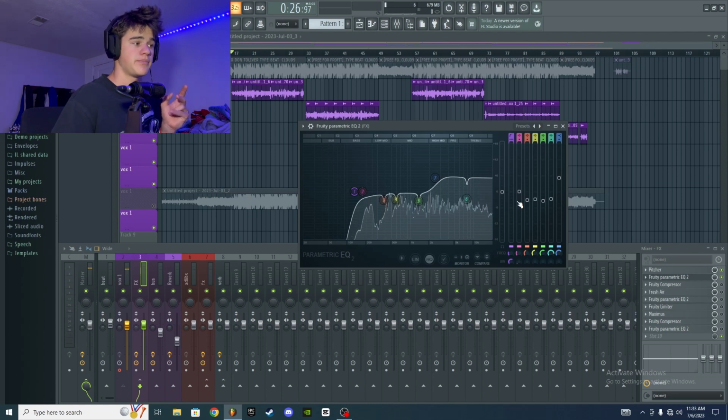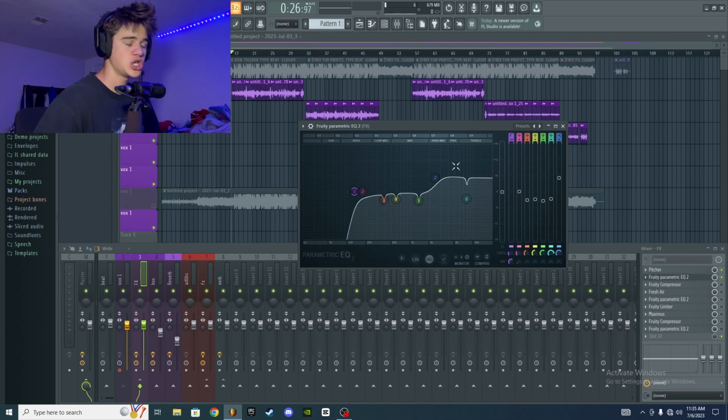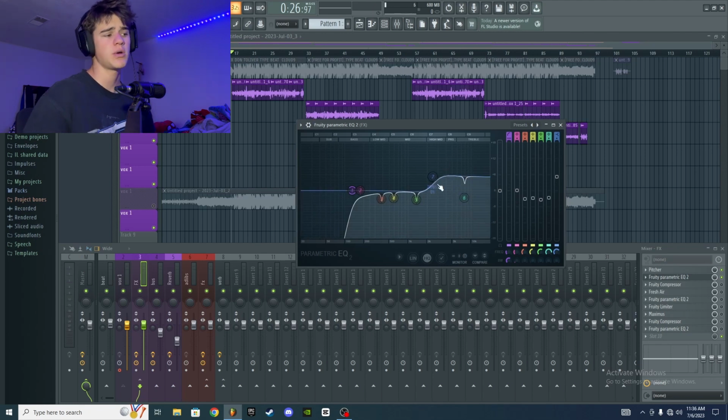Okay, so that sounds pretty good. Again, this will come down to preference and just kind of getting a feel for what you want your vocals to sound like, but this is kind of my method with the EQ at least. So yeah, just practice around with this EQ and use this method to help you kind of start out with cutting out that S sound, and you should be good.